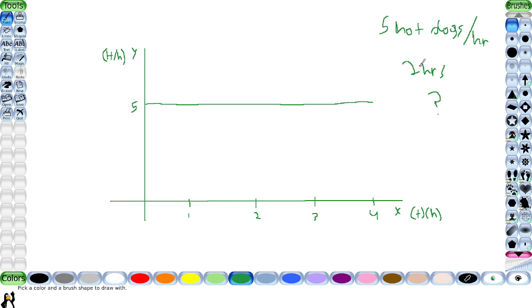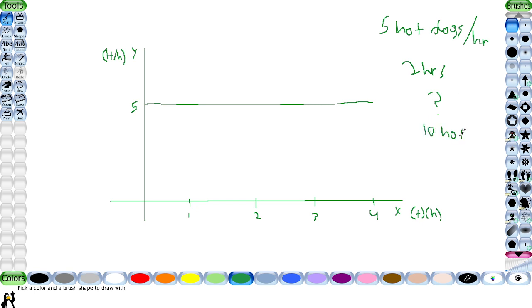This is pretty simple. We have our time, and we also have how many hot dogs per hour are eaten. So if we just multiply 2 times 5, because it's 2 hours, and in 1 hour 5 hot dogs are eaten, that means 5 hot dogs and then another 5 hot dogs for 2 hours. So we have 5 times 2, which would be 10 hot dogs.